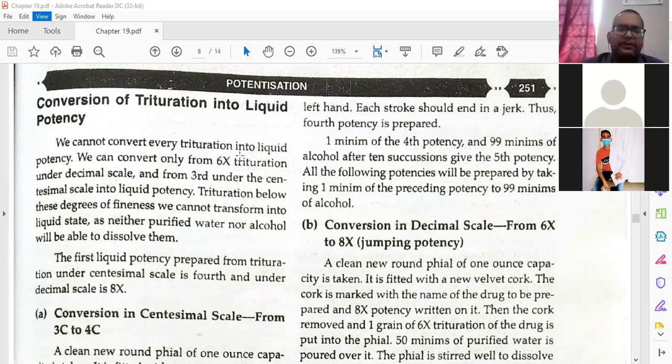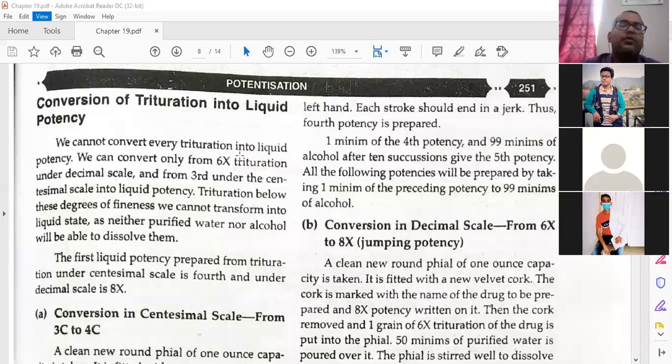Okay, no, sir. So why have we done trituration? As it was told, we are doing trituration because that drug material was not soluble in water or liquid vehicle. But at some stage, Dr. Hahnemann or the European Committee of Homeopathy felt that these homeopathic medicines can dissolve after some time. That was not dissolving because it is not properly miscible in distilled water or alcohol. But when we go to 3C potency in the centesimal scale, after that it can dissolve.